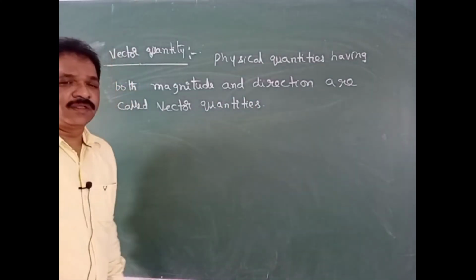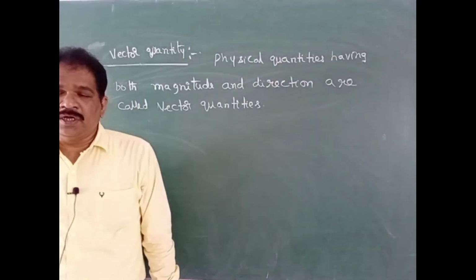Okay? They have both magnitude and direction.